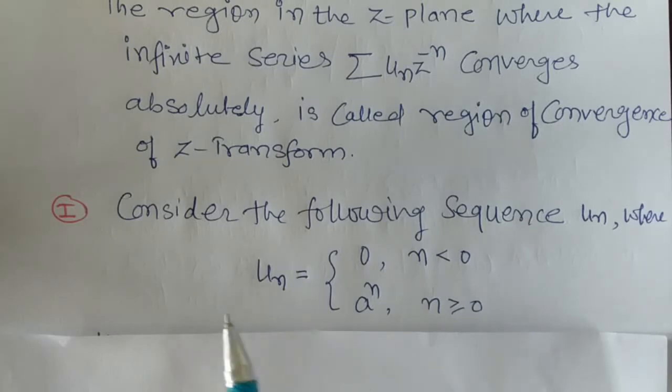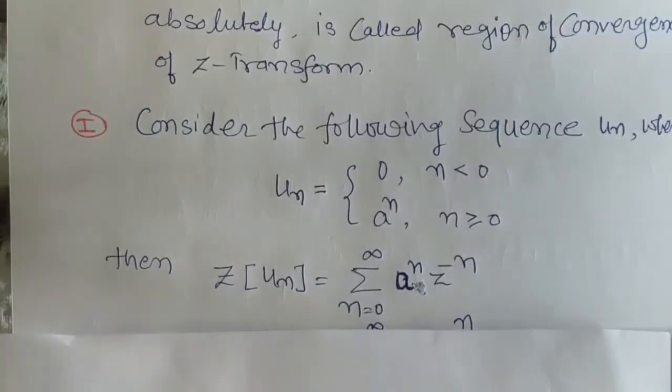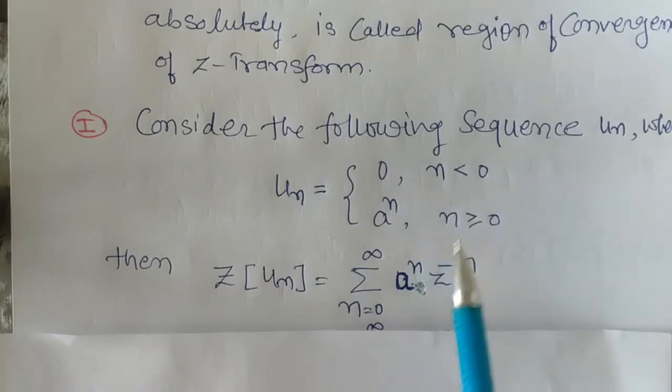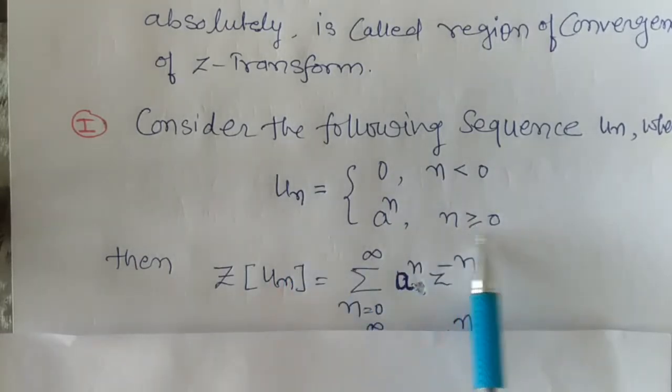So the Z transform of the sequence u_n is summation n goes from 0 to infinity, because u_n terms are 0 for all n less than or equal to 0. So we have only the term u_n for n greater than or equal to 0.